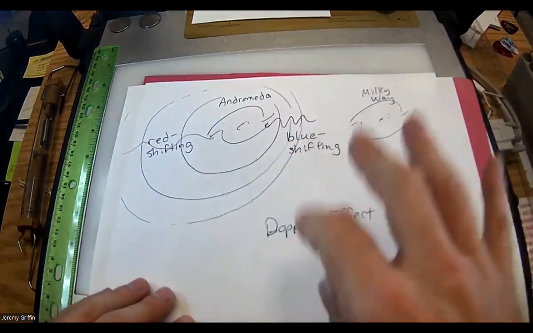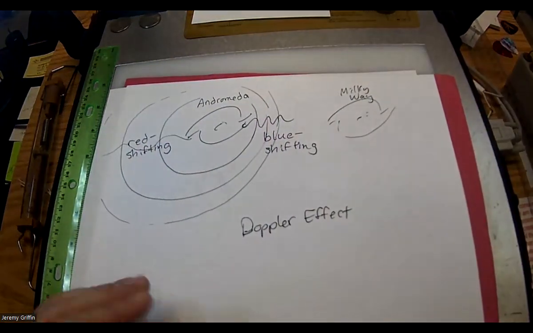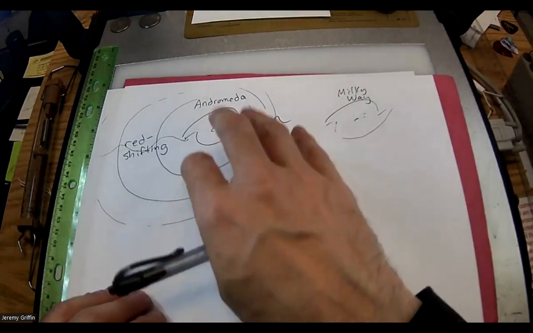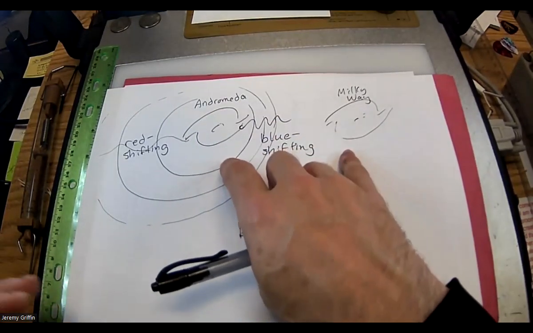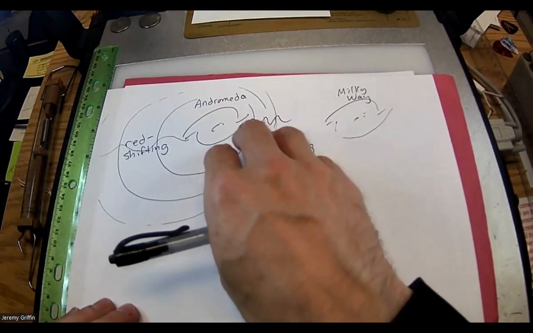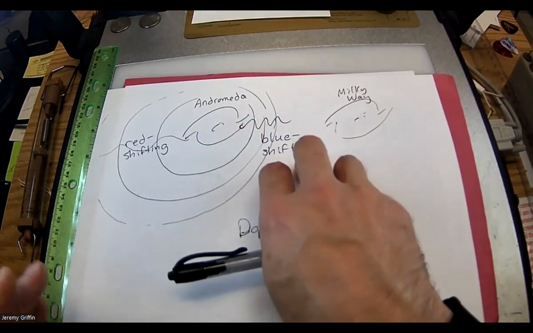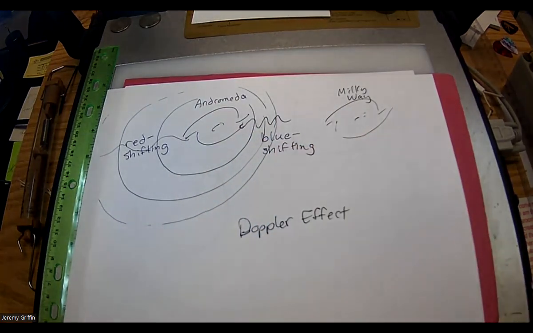Now, if you're thinking, wait, aren't other galaxies redshifted? That's true for almost all other galaxies compared to us in the universe. Andromeda is one of the weird exceptions that is headed towards us. It's in our galaxy cluster. If it's headed towards you, the wavelength appears shorter. This is blue shifted. In fact, the further away galaxies are from us, because of how the universe expands, the faster they're moving away from us, and the more redshifted they are. So you can take advantage of that redshifting to calculate how fast they're moving away from us and how far away they are.